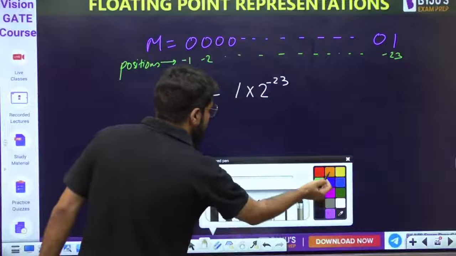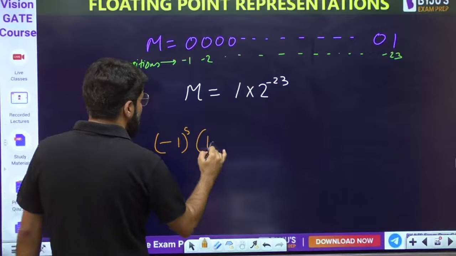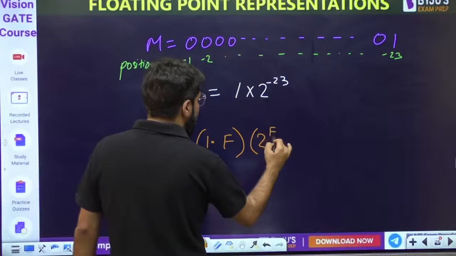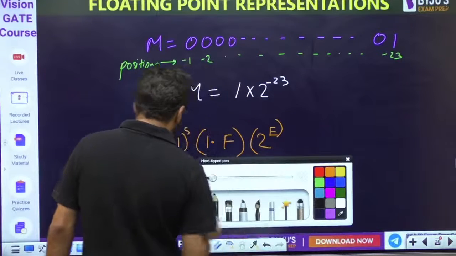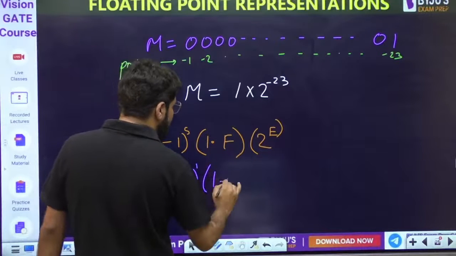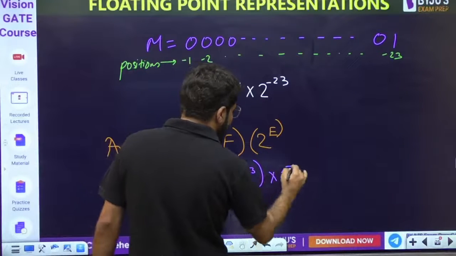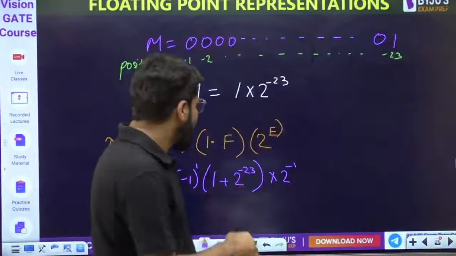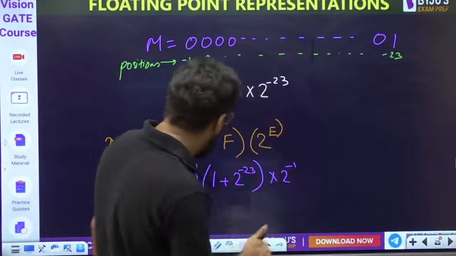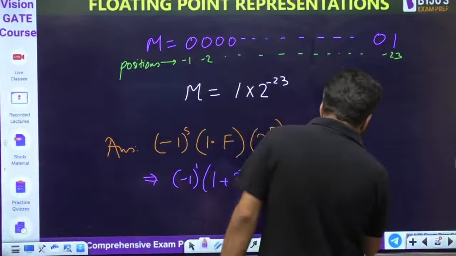So what is my answer now? As I told you, the answer will be minus 1 raised to the power sign into 1 point m or 1 point f, into 2 raised to the power exponent. Now let us feed the values. That is minus 1 raised to the power 1, the sign bit is 1. 1 point f means 1 plus 2 to the power minus 23, multiplied by 2 to the power minus 1, that is divide by 2. So when I divide by 2 also, what is the complete answer I am getting? It's negative 0.5